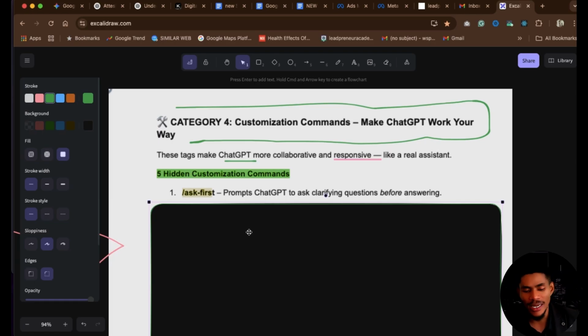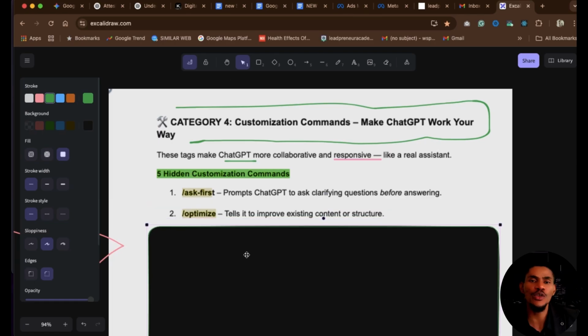Then the next command is optimize. Now, when you say optimize, what you are effectively doing is you are telling it to improve the existing content or the structure. Let's say you already have a blog post and you say optimize, you now give it the blog post. ChatGPT is going to begin to optimize whatever information was given to him or her. I mean, let's just assume ChatGPT is him because this guy is a strong guy right now.